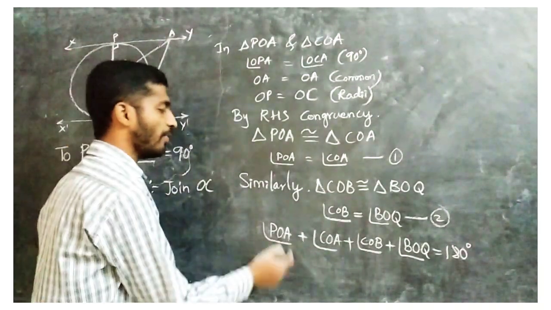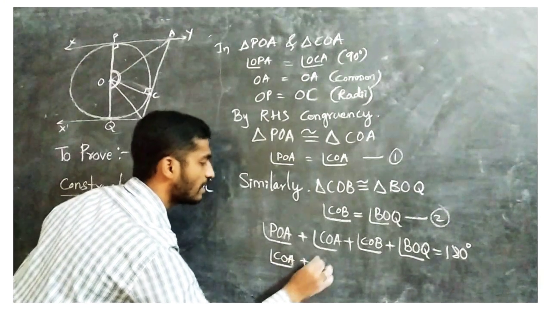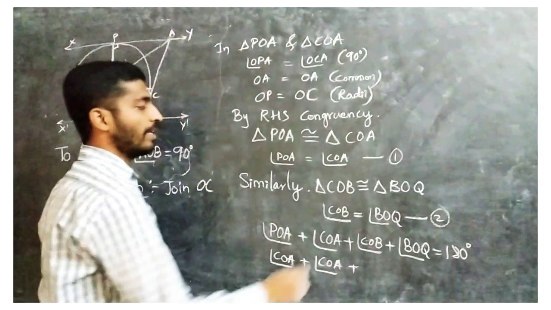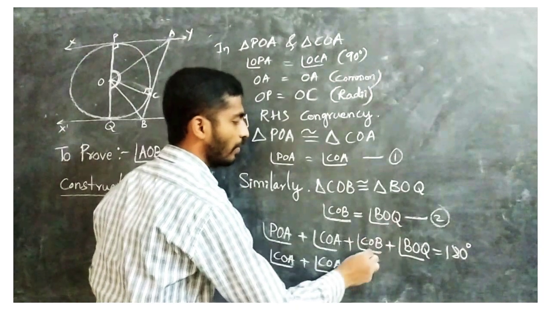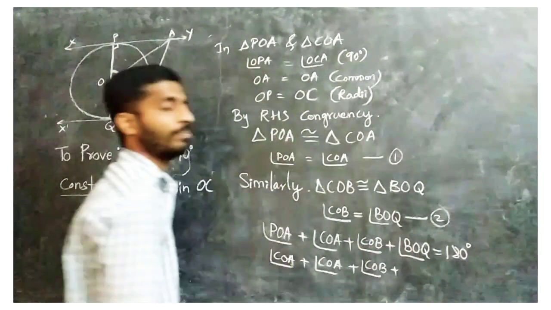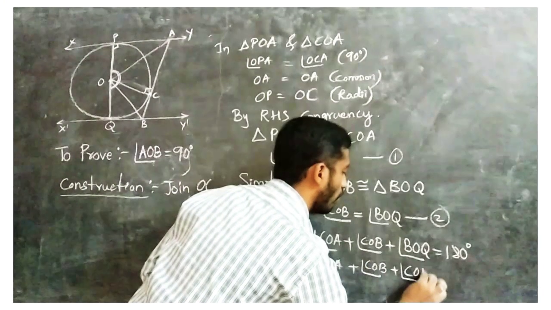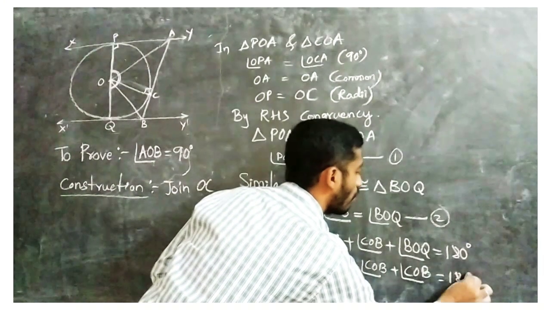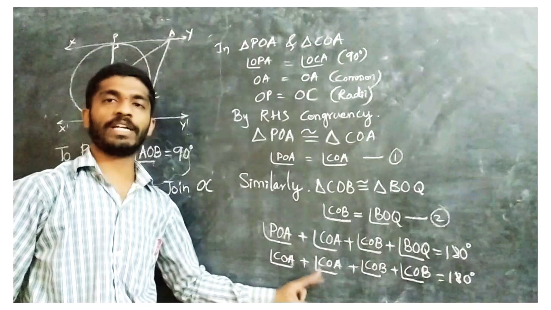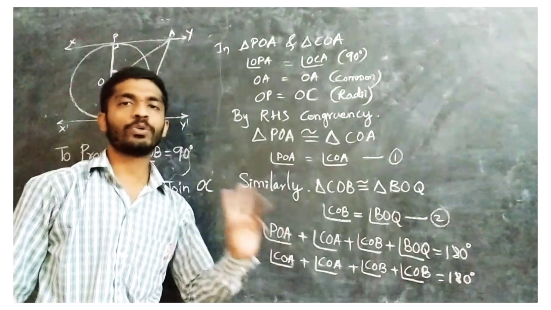So instead of POA, again I will write here COA plus, this is also COA, and COB. So COB is equal to BOQ. So here, keeping the COB same, but in BOQ I will write COB, equal to 180 degrees. See here, COA plus COA, we will get 2 COA, and COB plus COB, we will get 2 COB.